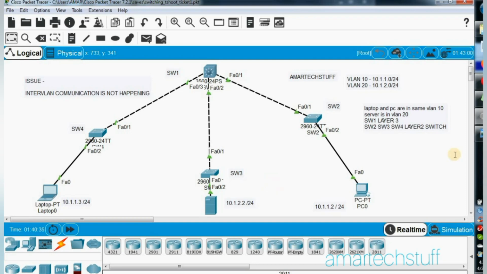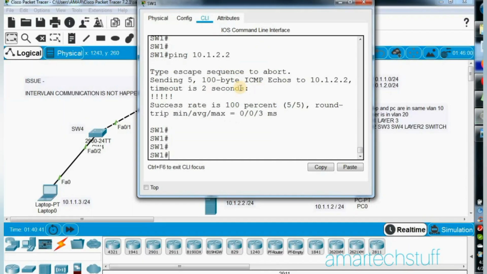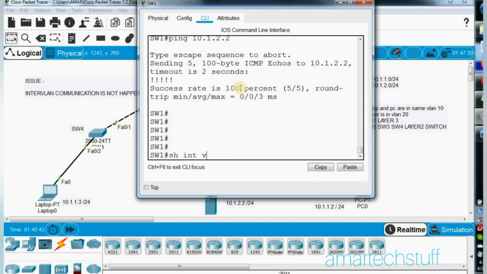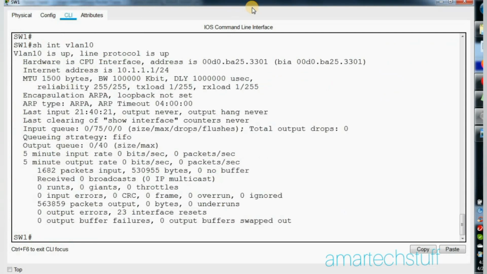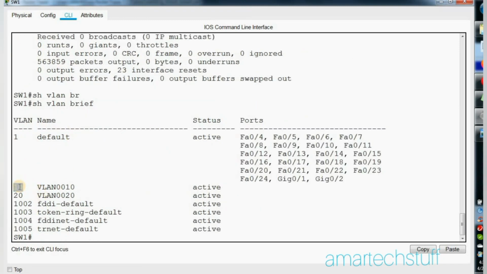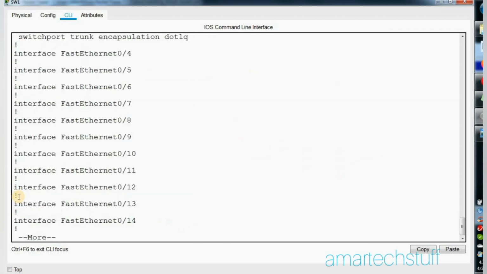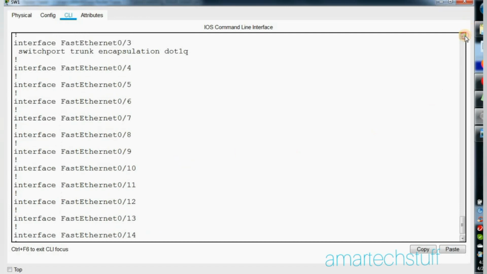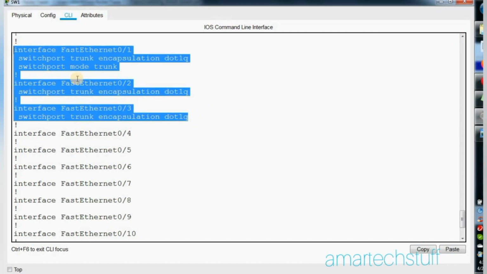Both the VLANs we can check on switch 1. We'll also check the SVIs. It's up, and this is also up, so both the SVIs are up. Even the L2 VLANs are created, that is good. Let us check the trunk configurations, whether encapsulation is fine. You can see here that this is fine. There's no issue with this.